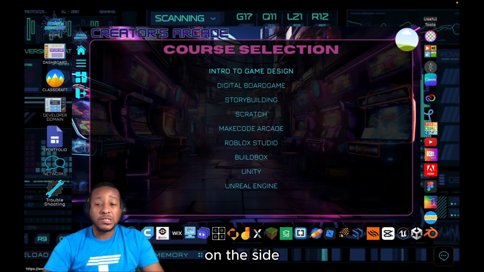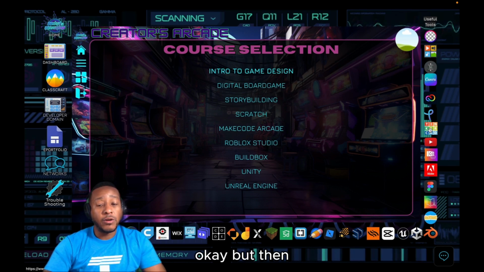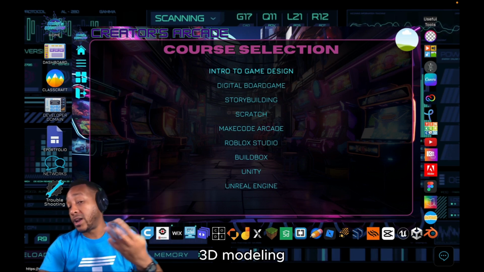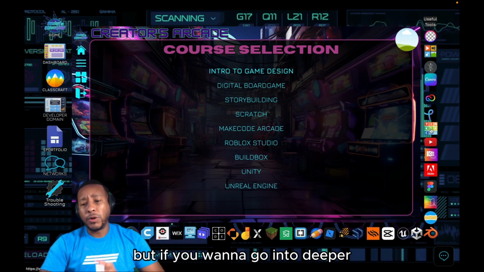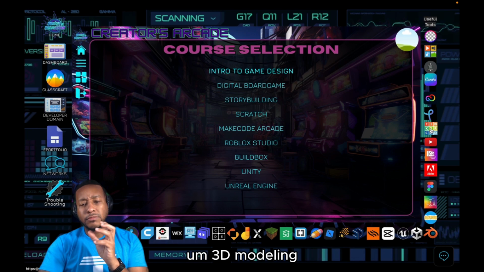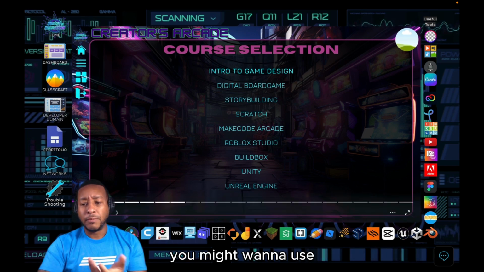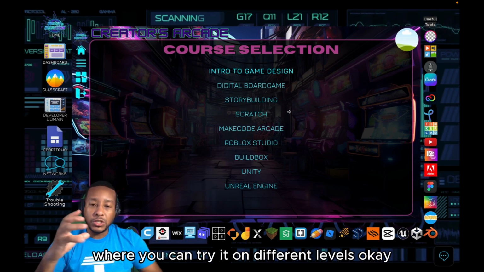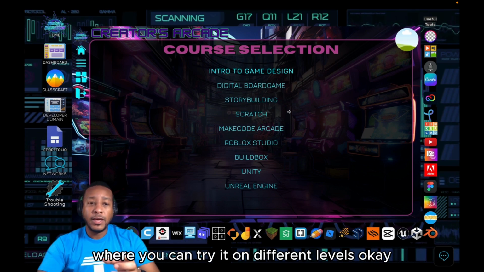As you can see here on the side, you'll see Tinkercad, okay? But then you'll see more complicated versions. Tinkercad is for 3D modeling if you don't know. But if you want to go into deeper 3D modeling, you might want to use Blender for that. Okay, so this is what we have in our program, where you can try it on different levels, okay?